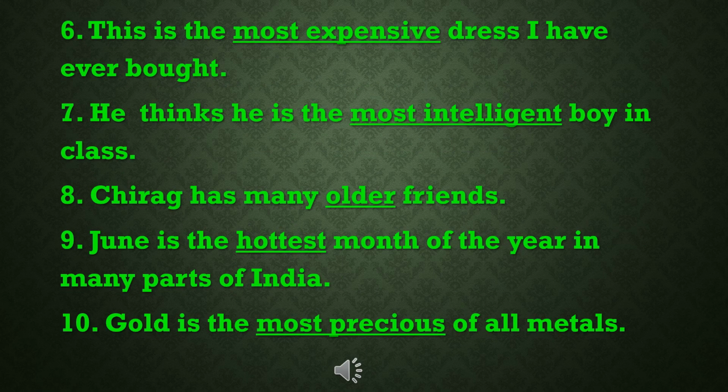Sixth, this is the most expensive dress I have ever bought. Seventh, he thinks he is the most intelligent boy in the class. Eighth, Chirag has many older friends. Ninth, June is the hottest month of the year in many parts of India. Tenth, gold is the most precious of all metals. I hope all of you got the answers. Now copy both exercises to your notebook and learn it.